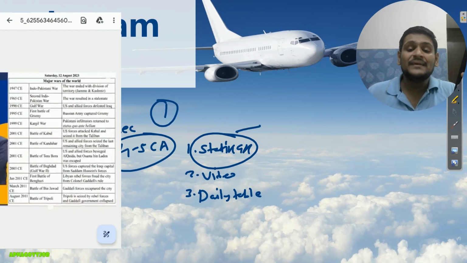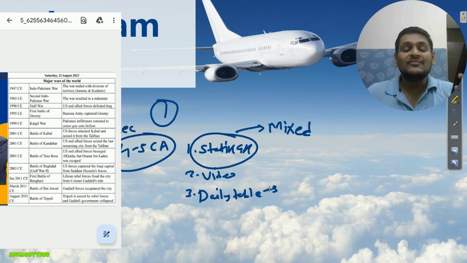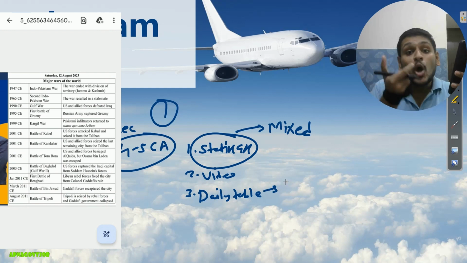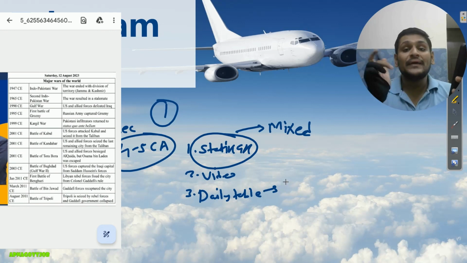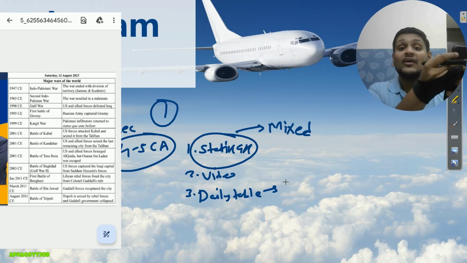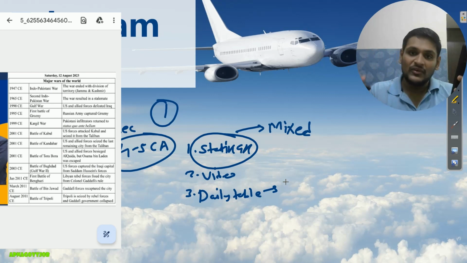So in the first PDF, I am giving you mixed questions, and in the next PDF, that is the daily table, I am giving you topic-wise static GK. Like here the topic is major wars of the world. Okay, major wars of the world, here it is the topic. So you will do this, correct? So this is the third PDF you will use.